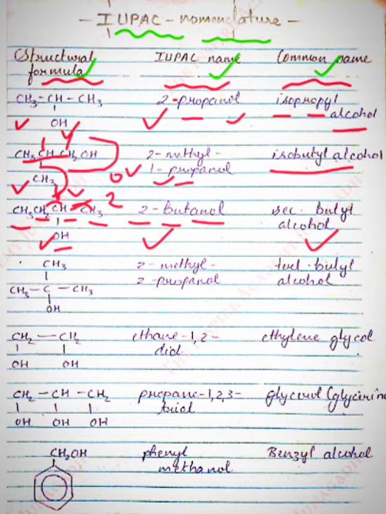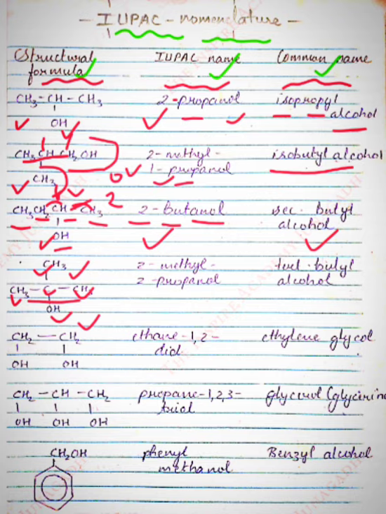Next one, CH3, CH3, C, CH3, OH. Here in a single line there are 3 carbons. On the second carbon, there is one methyl group and one hydroxyl group.